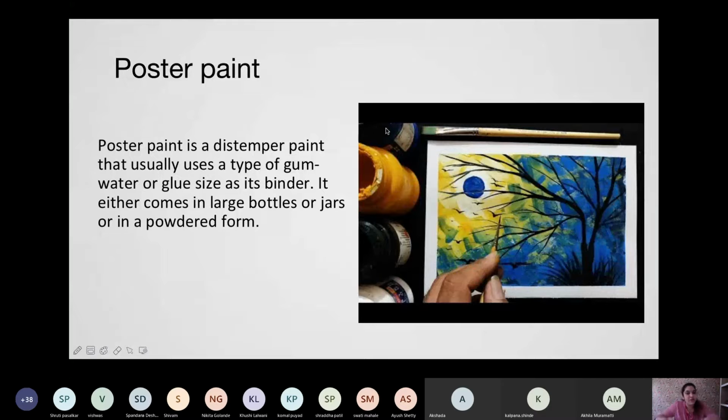So if you're starting fresh, if there are new artists starting their first drawings or paintings in this field, this is the best way to do it. Start with poster colors, move on to the chalks or the oil pastels which I told you about, and at the same time you can definitely use Staedtlers.